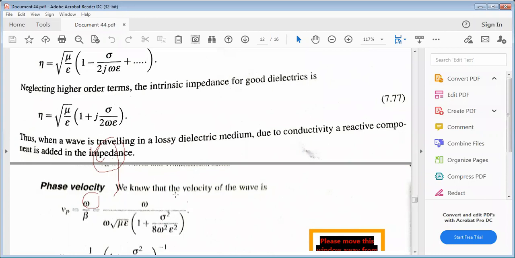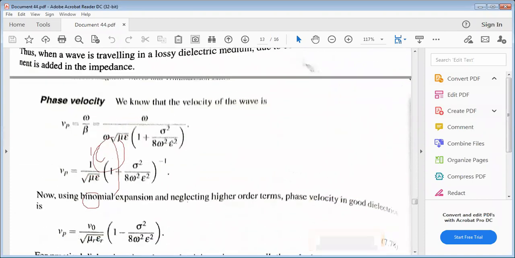Thus, when a wave is traveling in a lossy dielectric medium, due to the conductivity a reactive component is added in the impedance, compared to the earlier derivation.